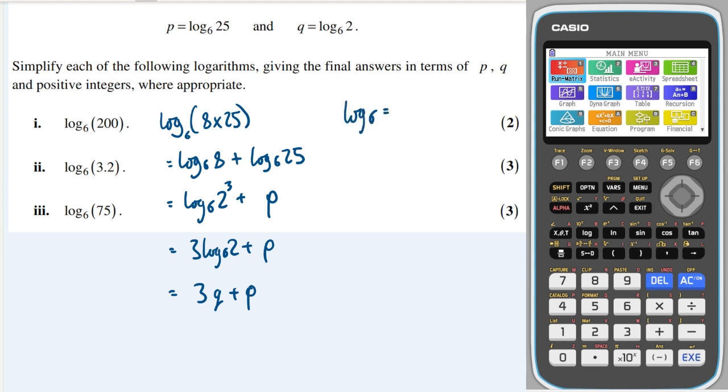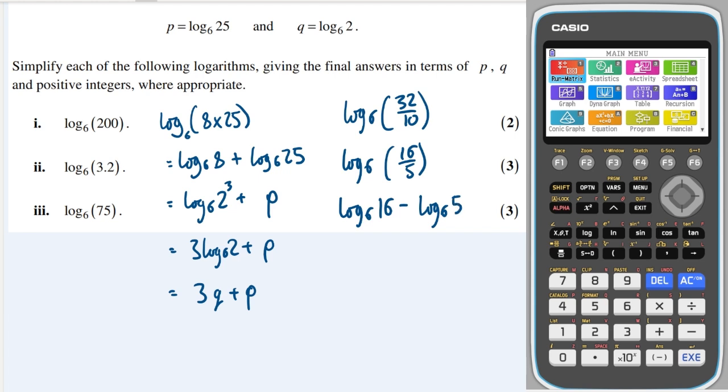We can write that as log of 32 over 10. And we can write that as log of 16 over 5. And we can split that up into log base 6 of 16 minus log base 6 of 5.